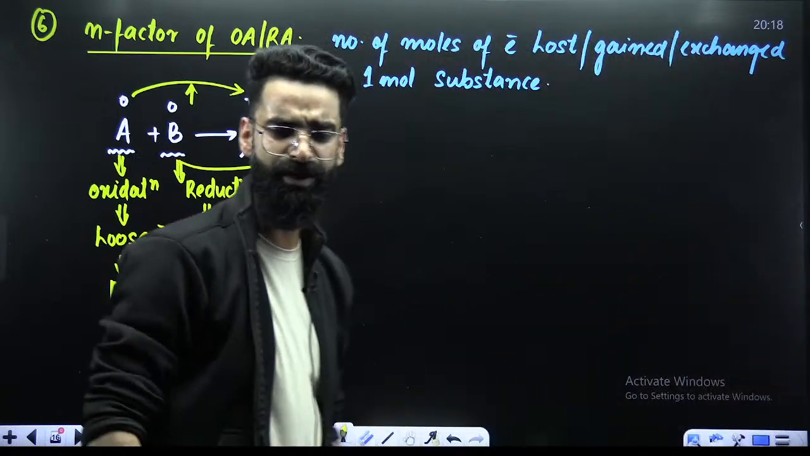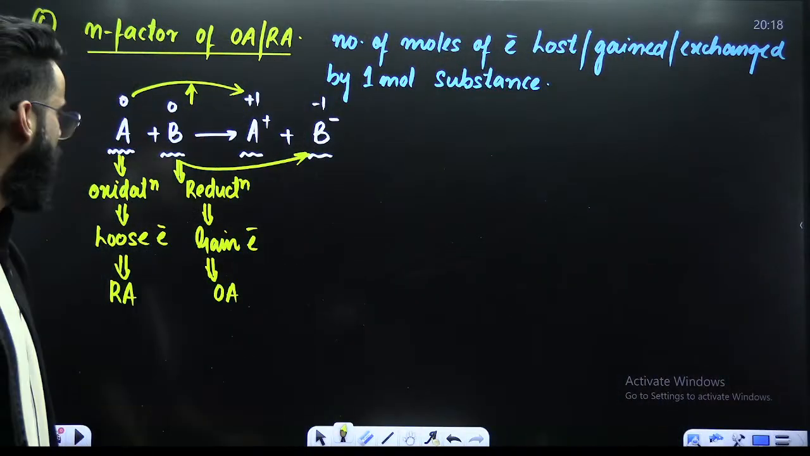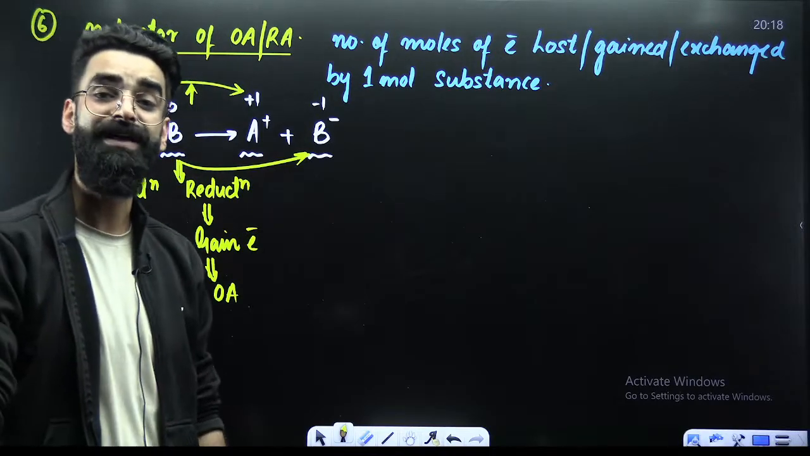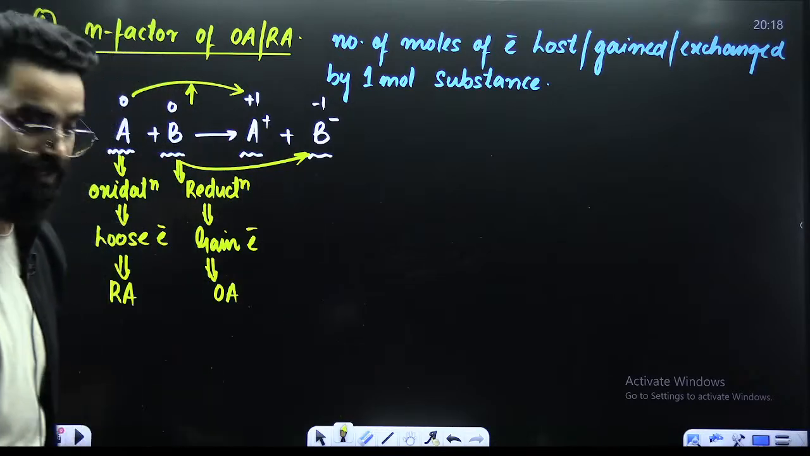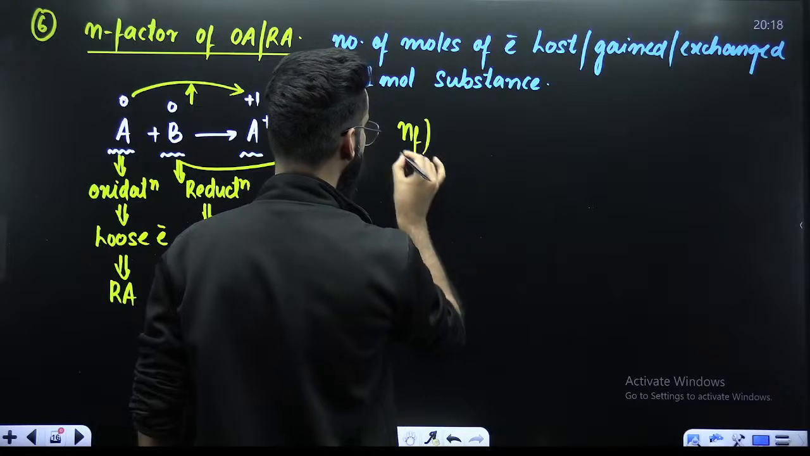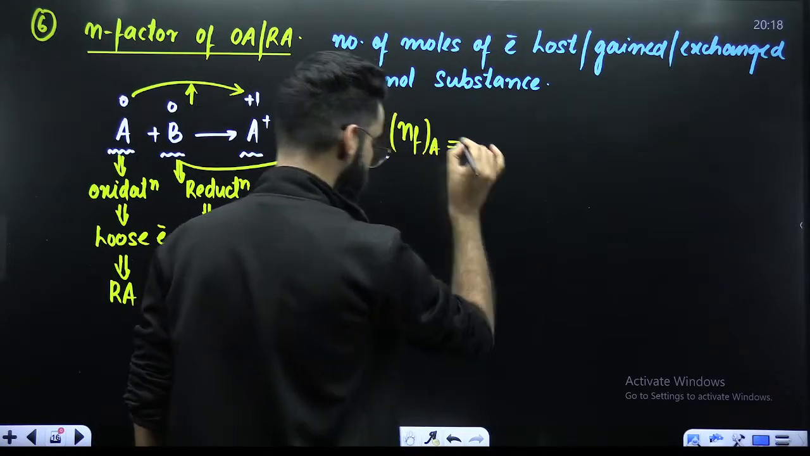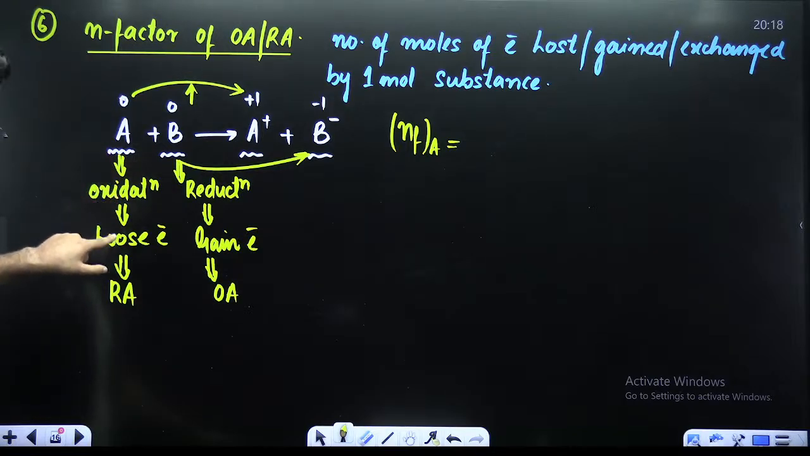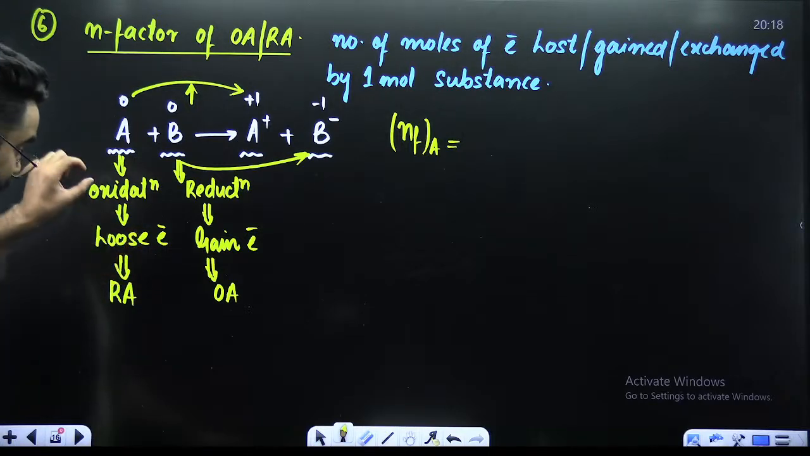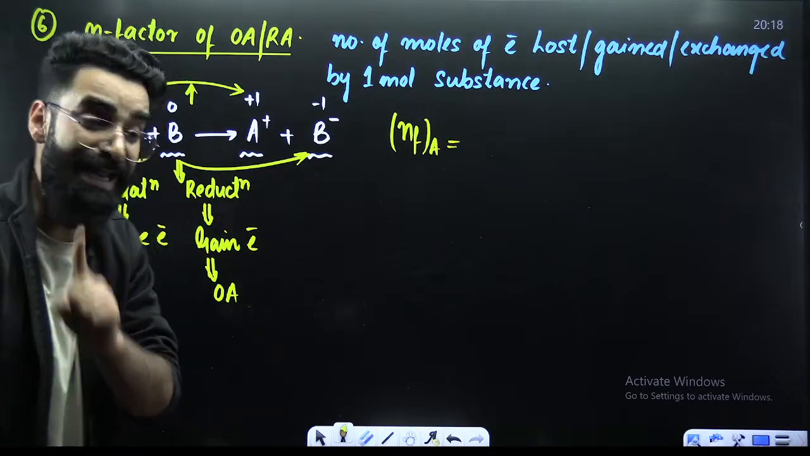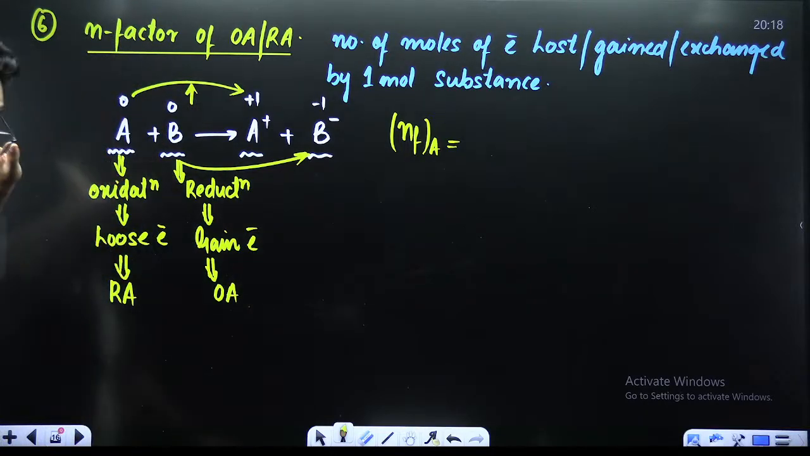Now, since you identified the oxidizing and reducing agent, you got to know which substance among these two is gaining electrons and which substance among these two is losing electrons. Now it is the high time to calculate the n factors of this A and B over here. For example, you have to calculate n factor of A. What is A doing? A is undergoing oxidation. A is losing electrons. That means technically I want to calculate the number of moles of electrons lost by 1 mole of A.